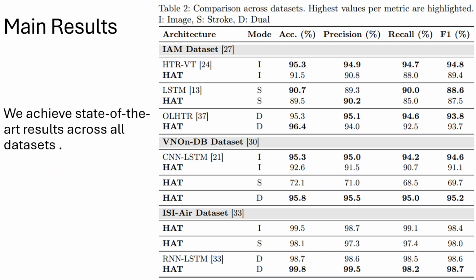As is shown in the table, we achieve state-of-the-art results across all datasets. On IAM-OnDB, we edge past the strong baseline of HDR-VT. On VN-OnDB, our dual mode outperforms the stroke-only mode, showing that early fusion resolves this stroke ambiguity. And on ACPR, we also surpass prior RNN LSTM results.